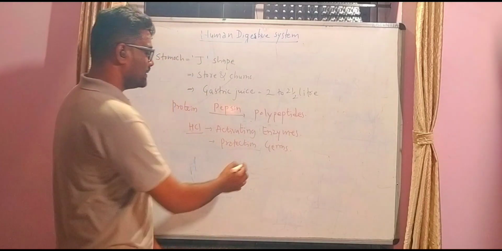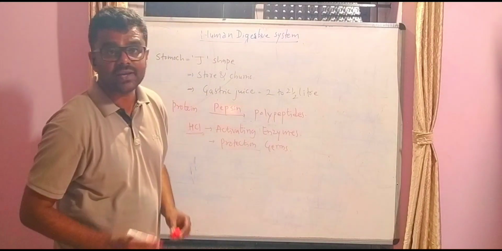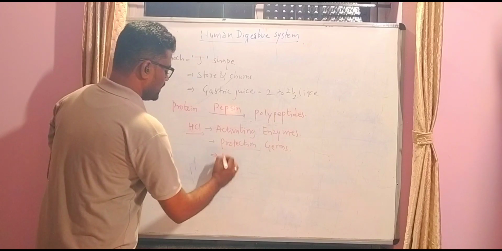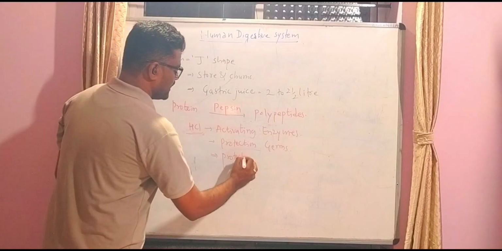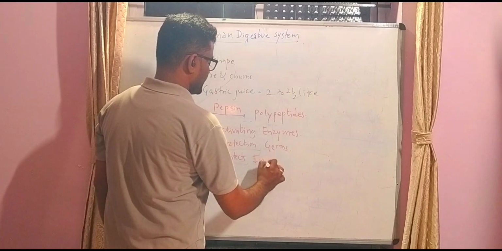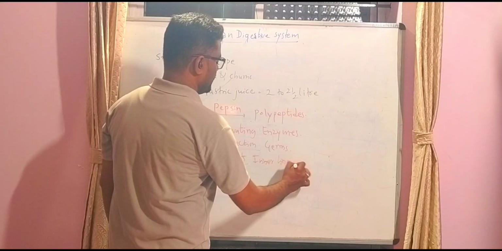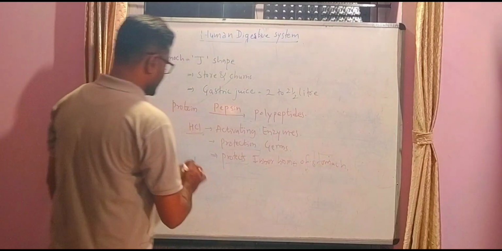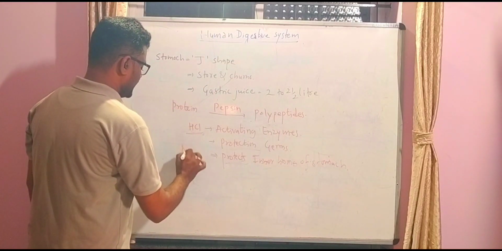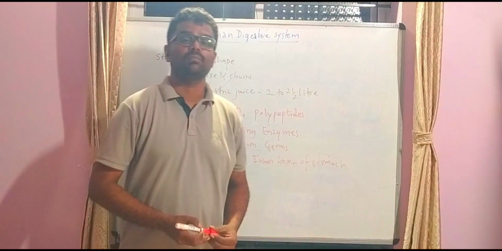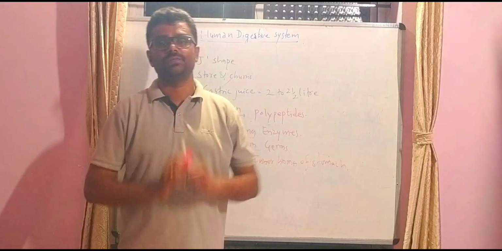It also protects the inner lining of the stomach by secreting mucus. By secreting mucus, it protects the inner wall of the stomach.